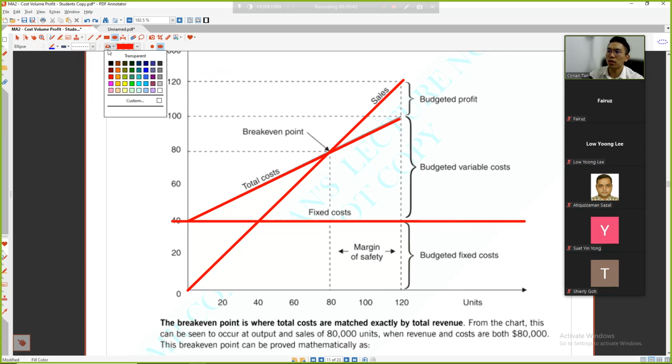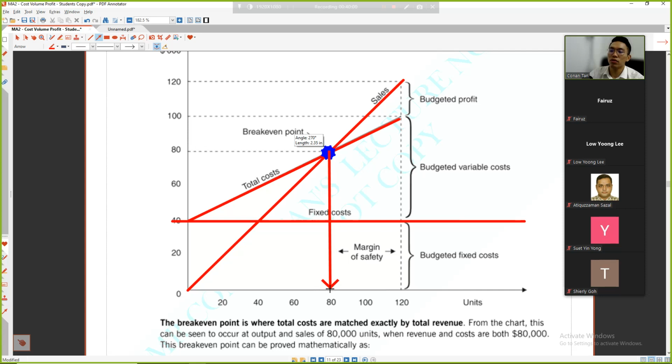This point is where the cost intersects the sales. Sales minus the variable cost gives the same figure as the fixed cost. In such a case, no gain, no loss. So in this case, the amount of units is 80,000: no gain, no loss. Nothing much. Understand what I'm trying to say?